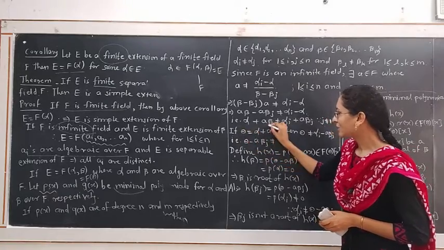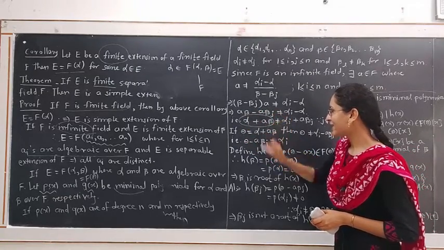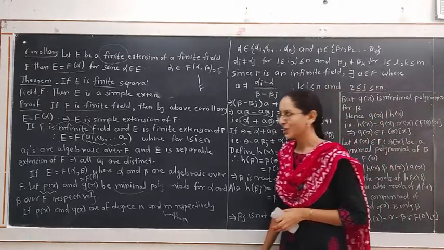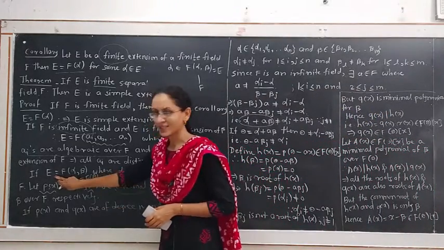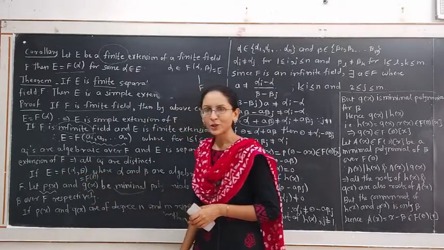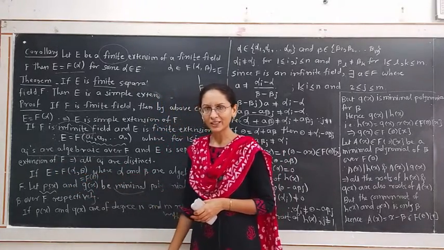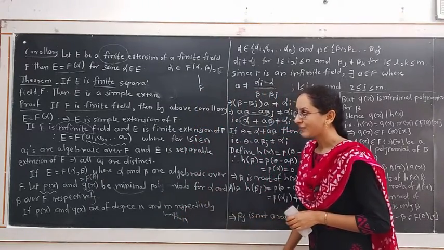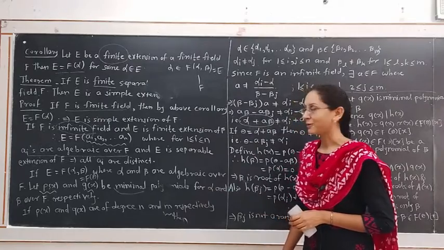Consider theta, an element in this form, alpha plus A beta, because we want to show E as a simple extension, meaning we have to show E equals F joining theta; then E will be a simple extension. We considered the field E as F joining alpha, beta.